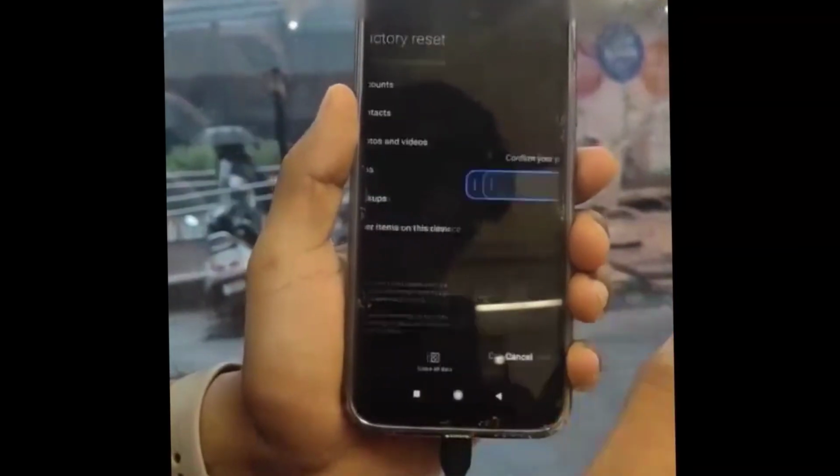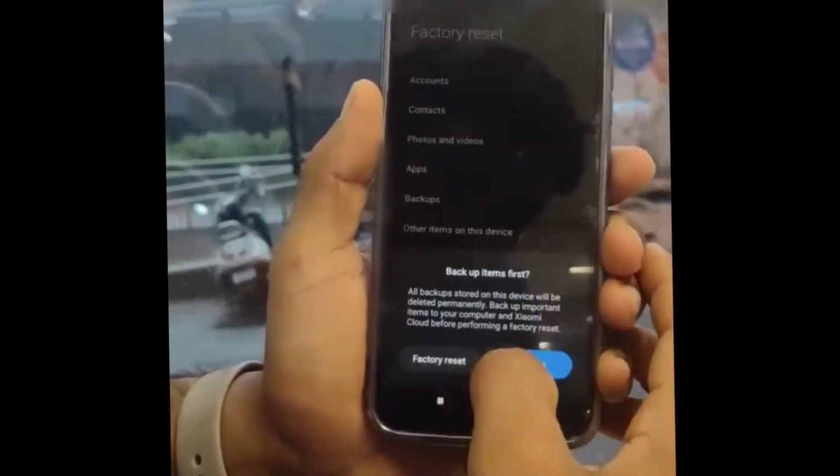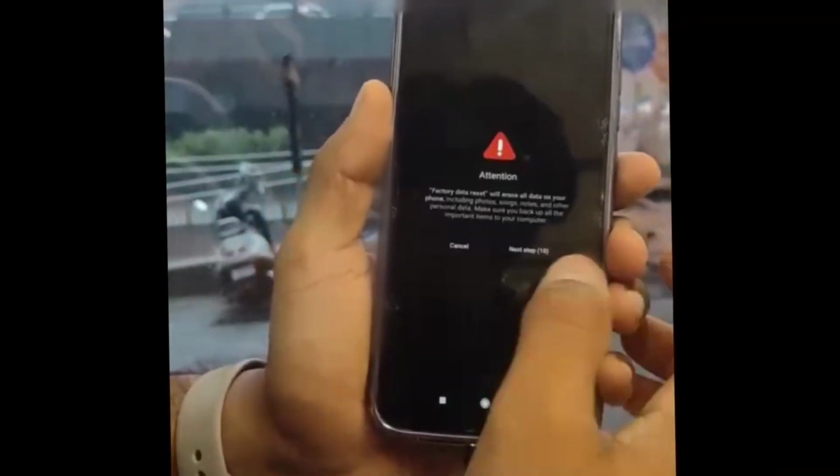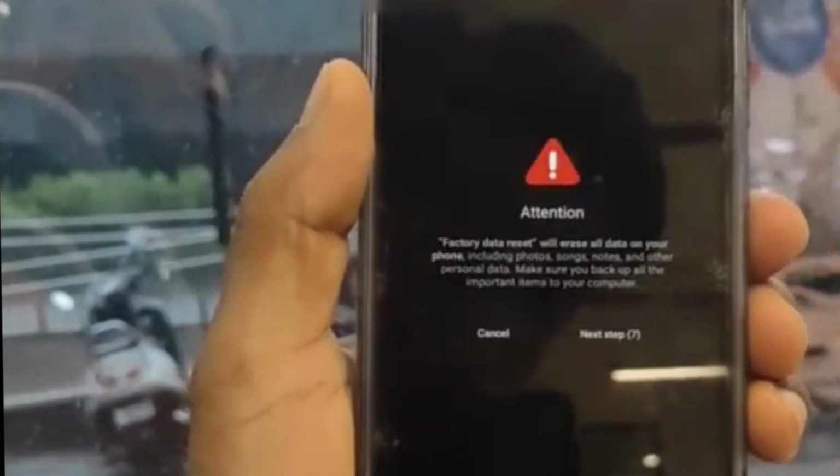So click on erase all data. So once you enter the password, it will ask you factory reset. Once you click on factory reset, you will get this message: factory data reset will erase all of your data. Now you have to wait for the next step to click.